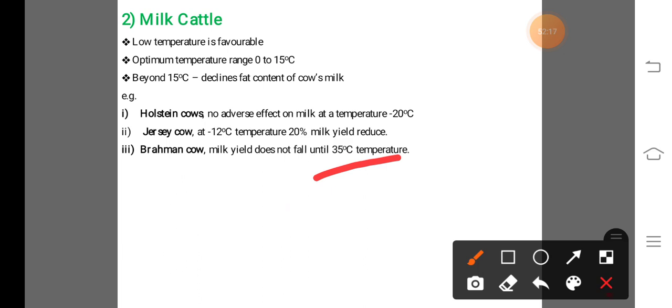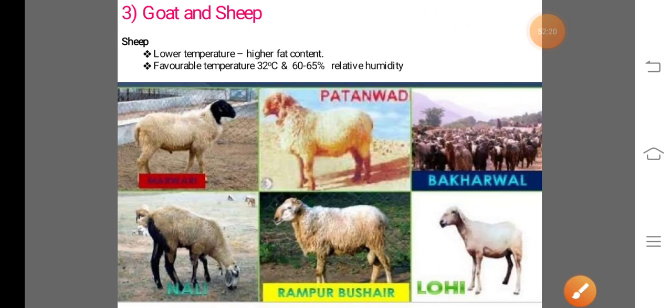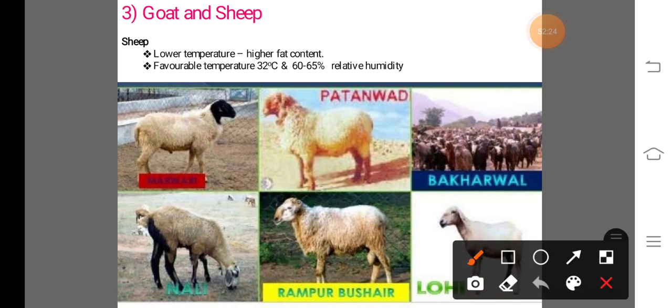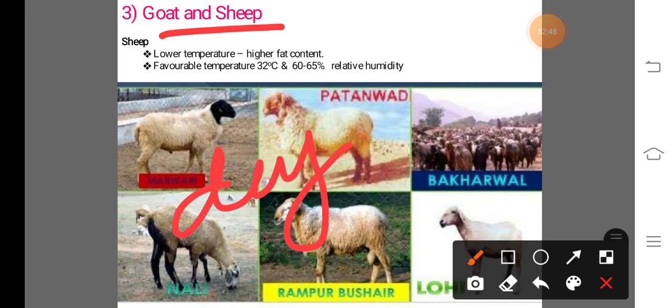Now next we discuss the climatic requirement for sheep and goat. The climatic requirement of goat and sheep is similar. In case of climatic requirement, the sheep has a critical period of its life: the day it is born.